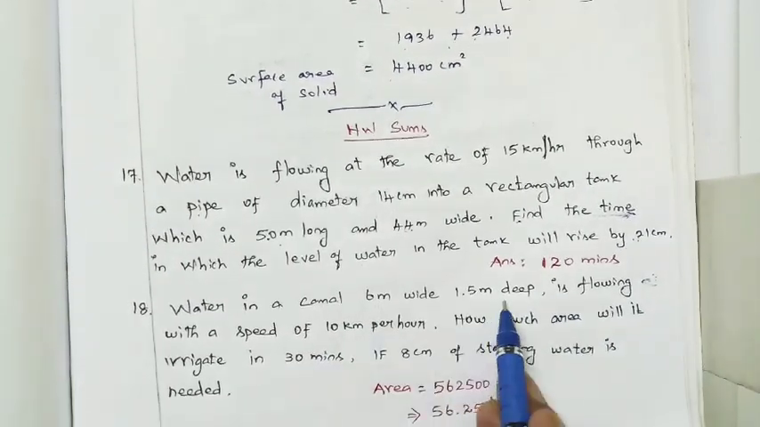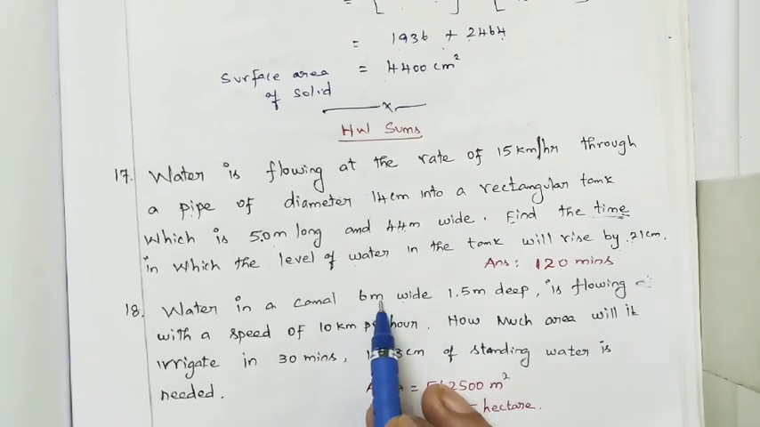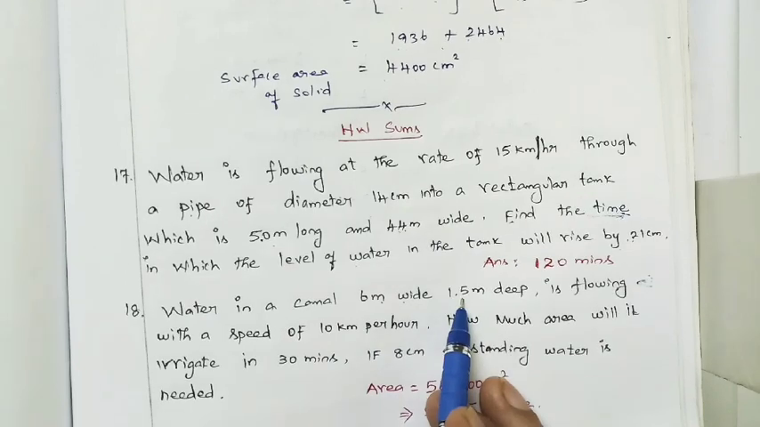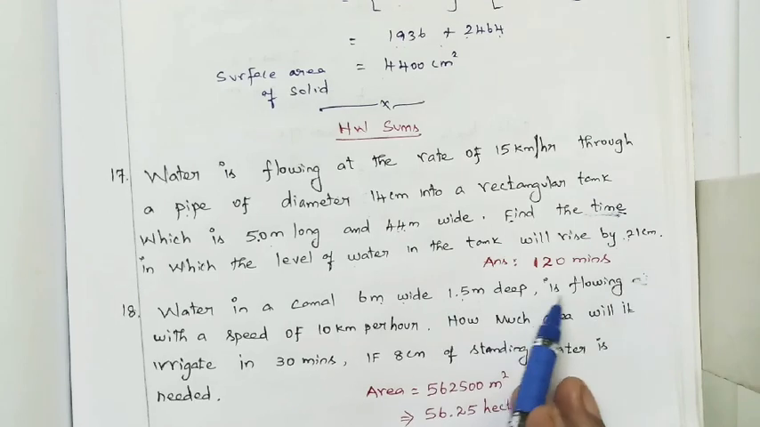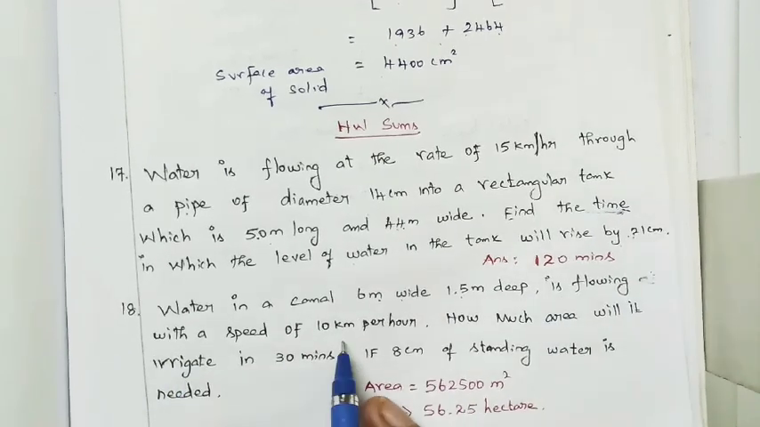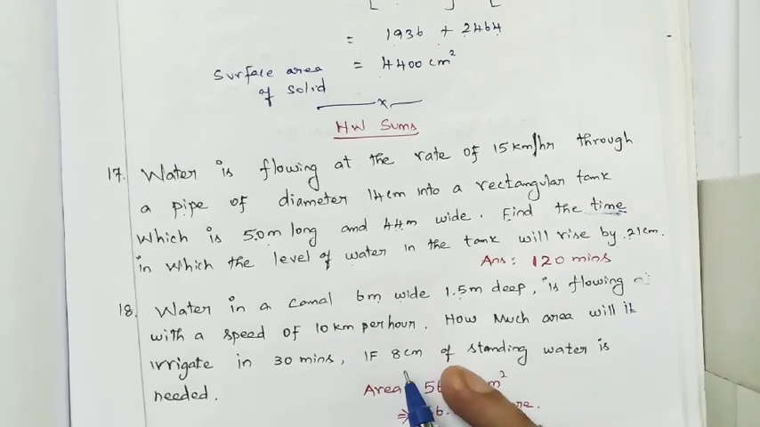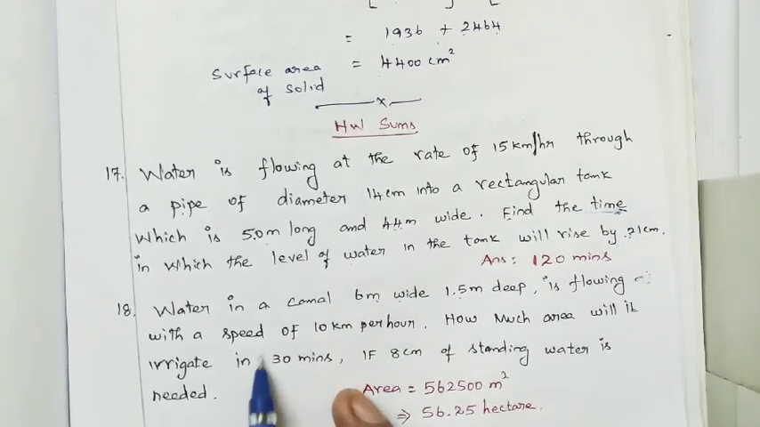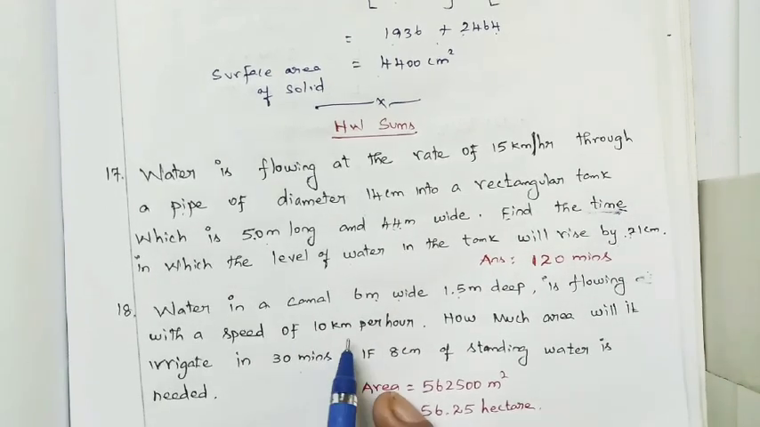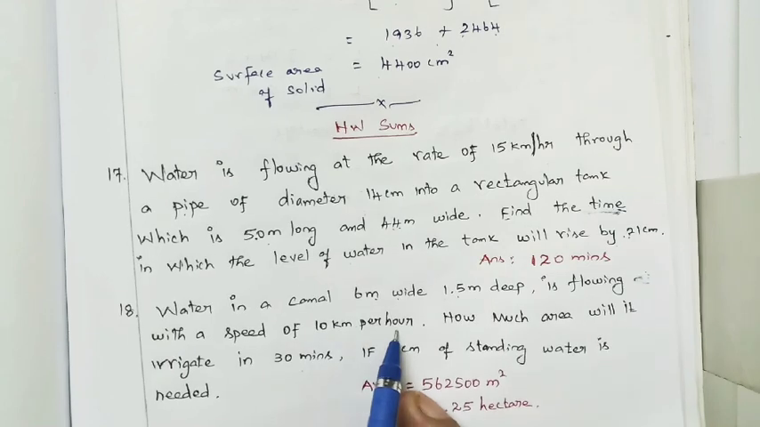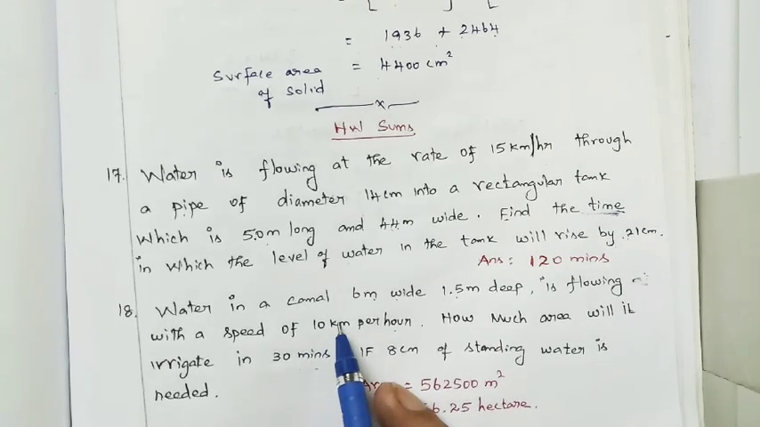So we are having that length into breadth or breadth into height. So we know that 6 meter wide and 1.5 meter deep. So from that we can find the area of the base. Is flowing with the speed of 10 km per hour. They have given distance also and time also. See that the time is something they have given in minutes. Speed is in terms of kilometer per hour, so we have to convert the speed in terms of meter per minute.